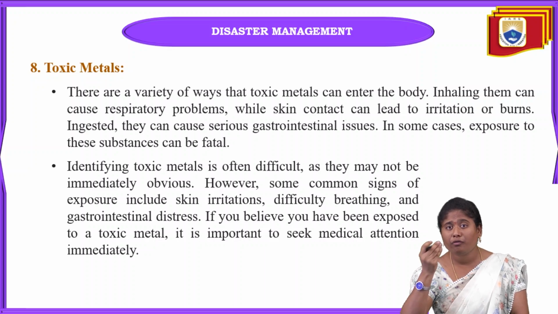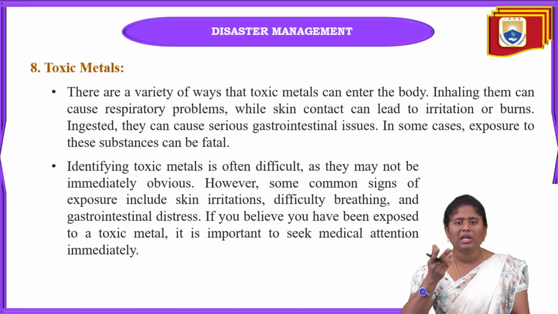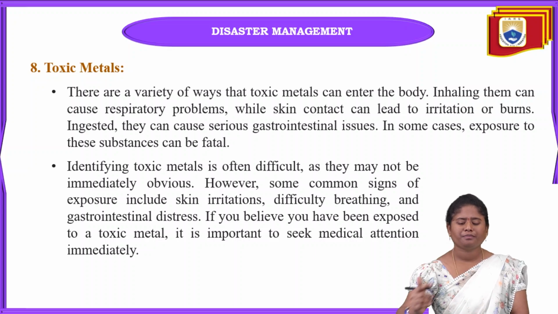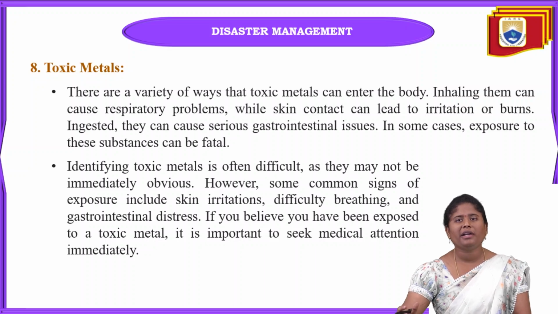If we accidentally inhale this type of metal, that will cause gastrointestinal issues. And identifying a toxic metal is also difficult. Why? Because we can't tell whether it is toxic or safe. So if you are exposed to this toxic metal, there will be a lot of difficulty breathing, and gastrointestinal distress will also be there.